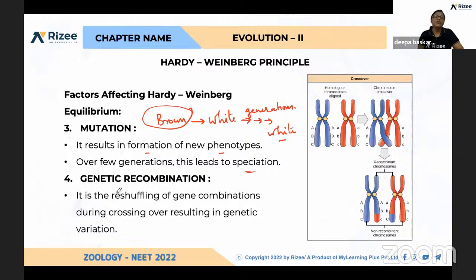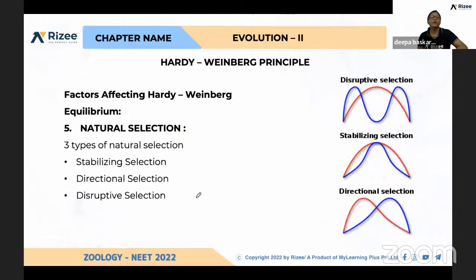And the fourth one is genetic recombination. Do you know what recombination is? That is shuffling of genes. See here, two different homologous chromosomes are there and they are sharing their genes. Where this recombination is happening, we don't know. Because of this, genetic variation is happening. This is also one of the reasons which will affect the Hardy-Weinberg equilibrium.